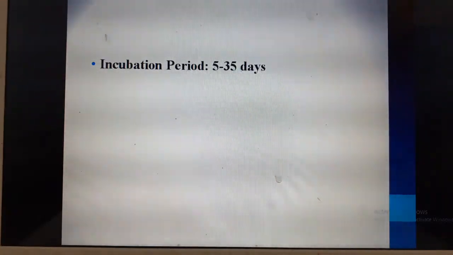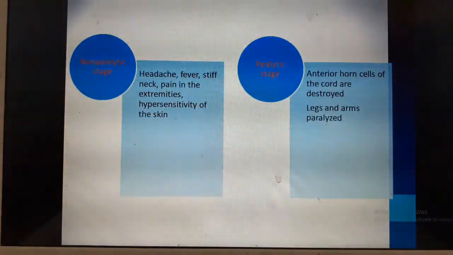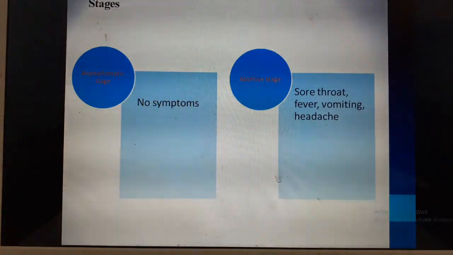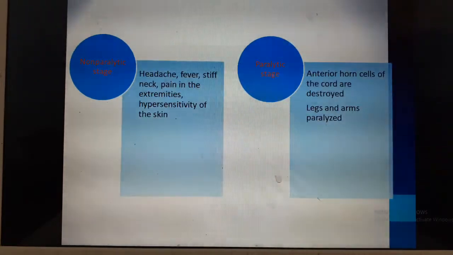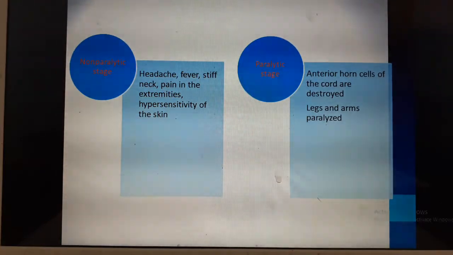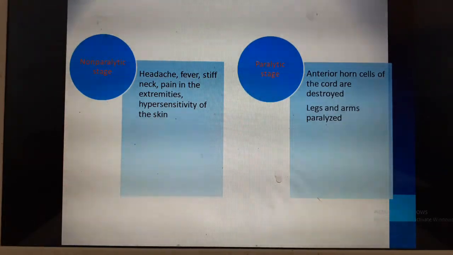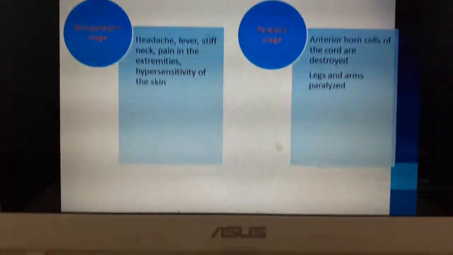Incubation period is 5 to 35 days. There are mainly 4 stages in this polio. First one is the asymptomatic stage, where they do not present with any symptoms. The abortive stage, where they can have generalized symptoms such as headache, vomiting, fever, and sore throat. The third stage is the non-paralytic stage, where they can present with headache, fever. Here they will typically present with neck stiffness, pain over the extremities, and hypersensitivity in the skin.